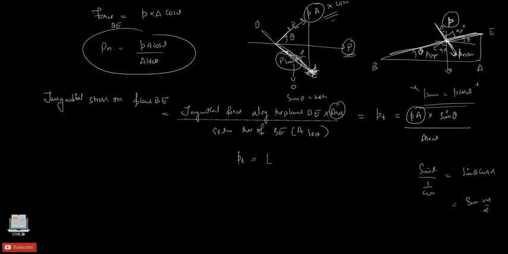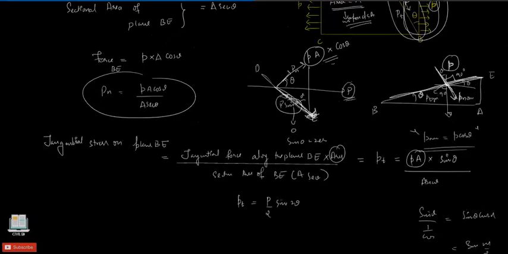P by 2 times sine of 2 theta. Now I did not simplify here as well. The normal stress Pn is equal to secant theta, that is 1 by cos theta. Again cos goes up, it becomes cos square. A gets cancelled, so it is P, so sorry, P cos square theta.